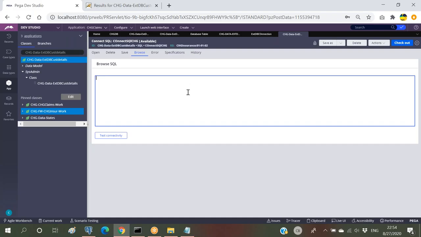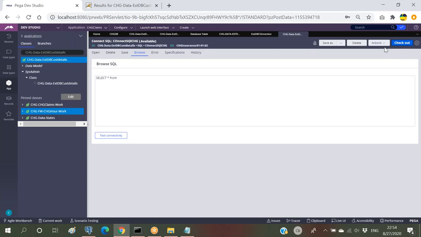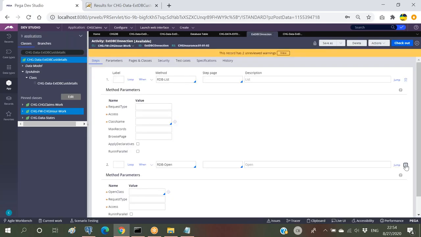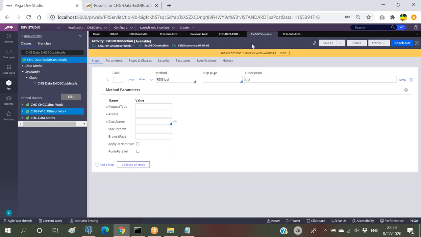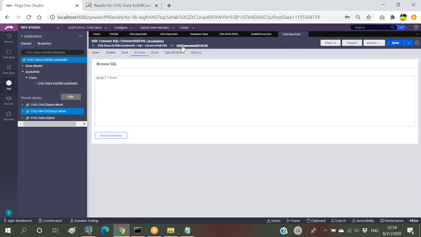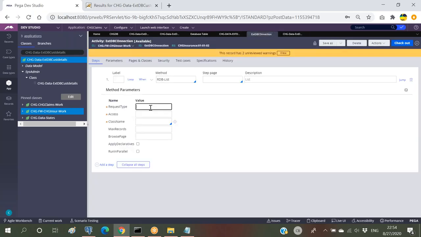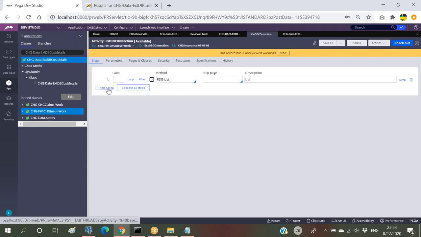I'm trying to write something like, just to give the gaps, select star from. Let me save it. I did not write it completely, so just for the connection's sake, I'm trying to save this. I'm giving the connection name here. Access should be SQL. And what will be the class name? This will be my class name, right? Before that, let me create one new page.